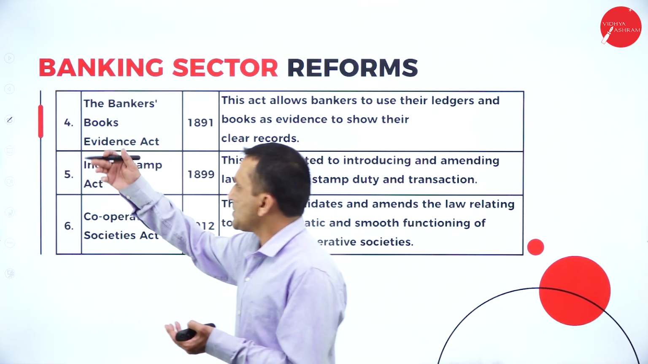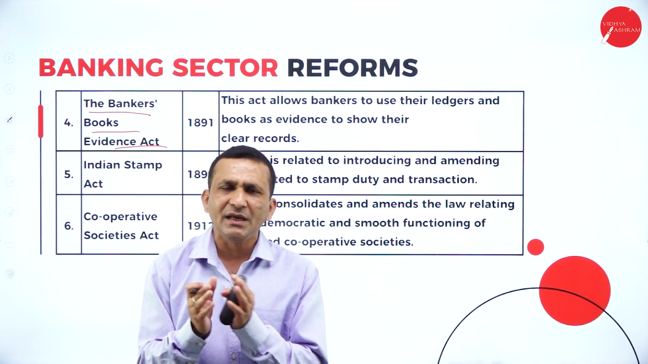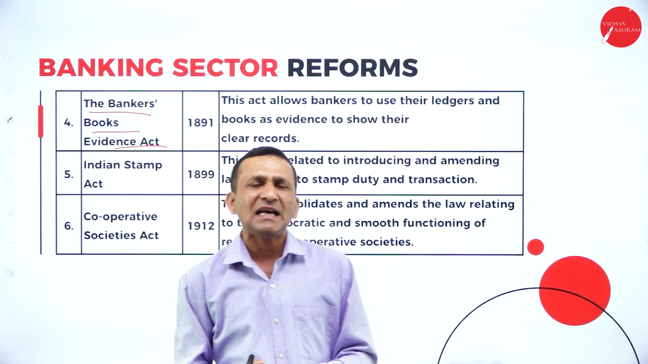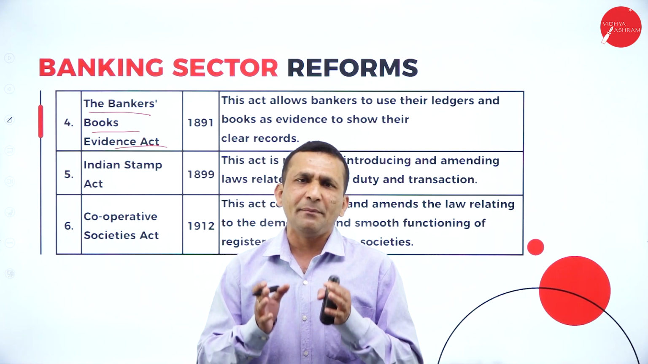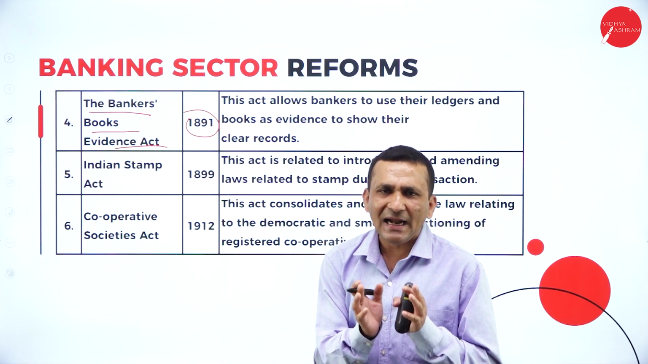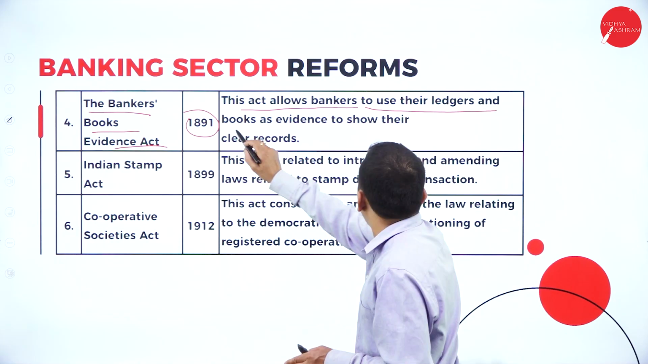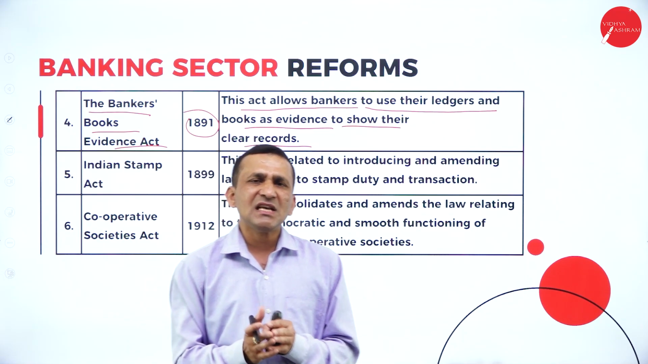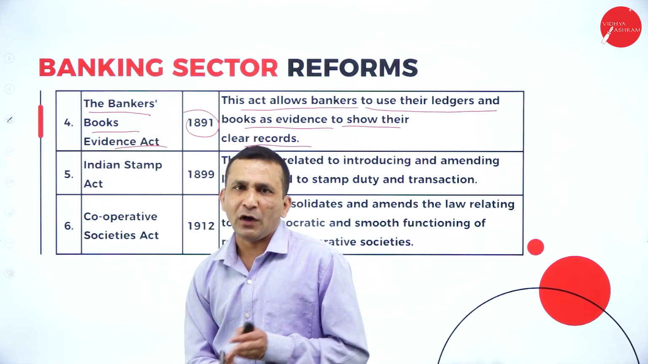And next is the Bankers' Books Evidence Act, because banking, which comes under the Banking Regulation Act, needs to maintain day-to-day transactions, everything related to assets, liabilities and the capital part, with a proper record. This act was passed in 1891, just for evidence. It allows bankers to use their ledgers and books as evidence to show their clear record, because every transaction and the complete accounting information must be disclosed. That's why they follow this act.